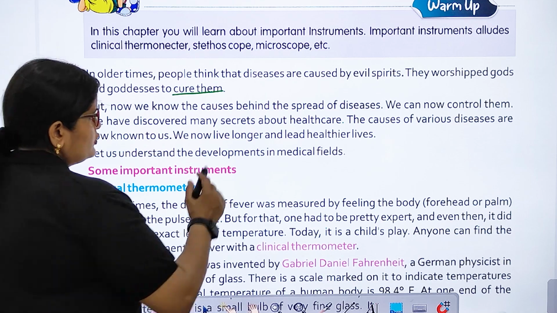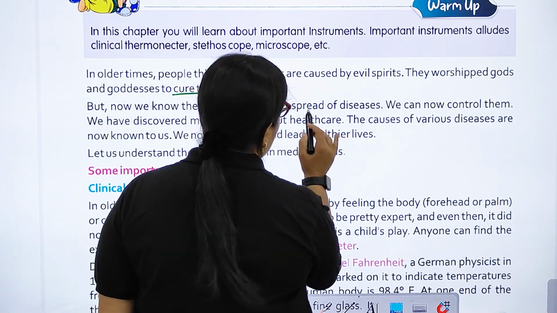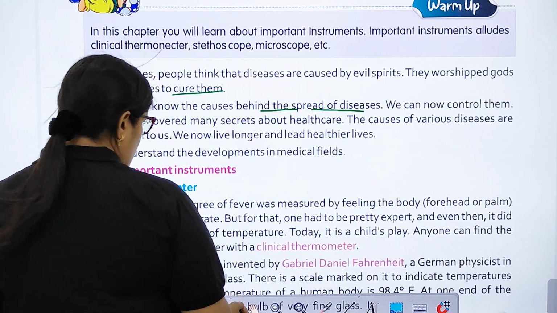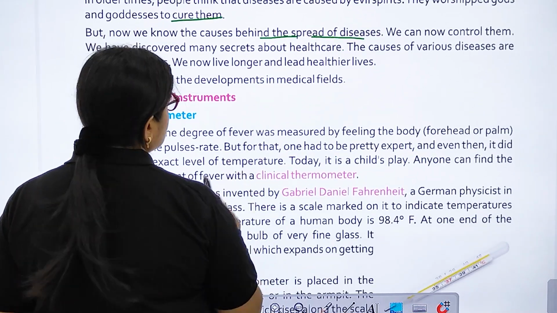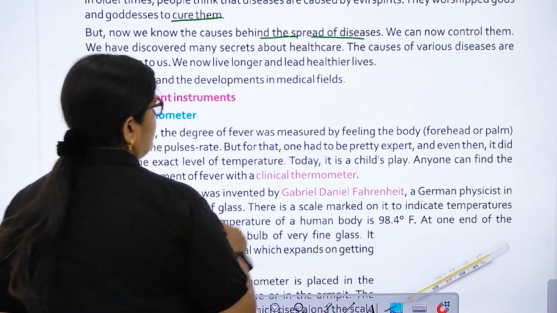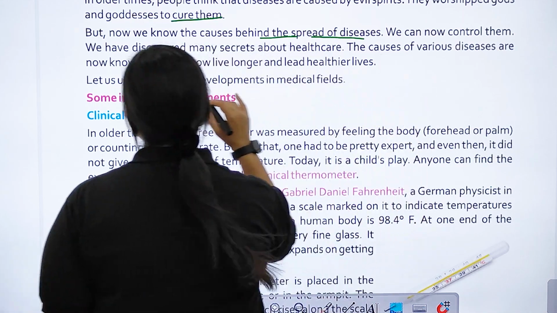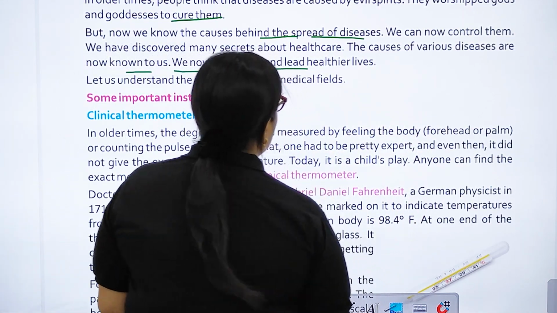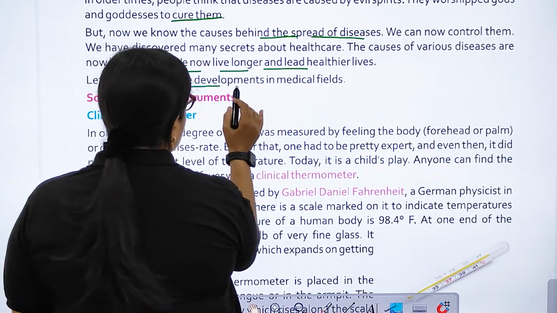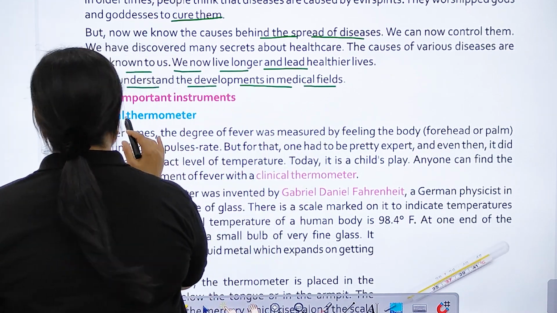But now we know the causes behind the spread of diseases. We can now control them. We have discovered many secrets about healthcare. So the causes of various diseases are now known to us. We now live longer and lead healthier lives. So let us understand the developments in medical fields.